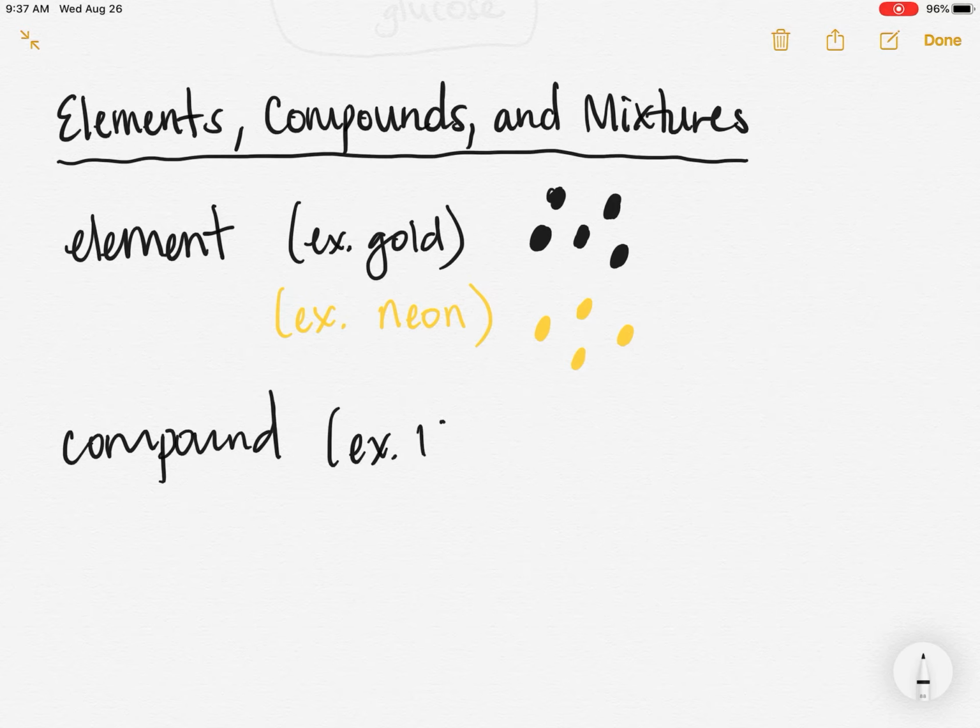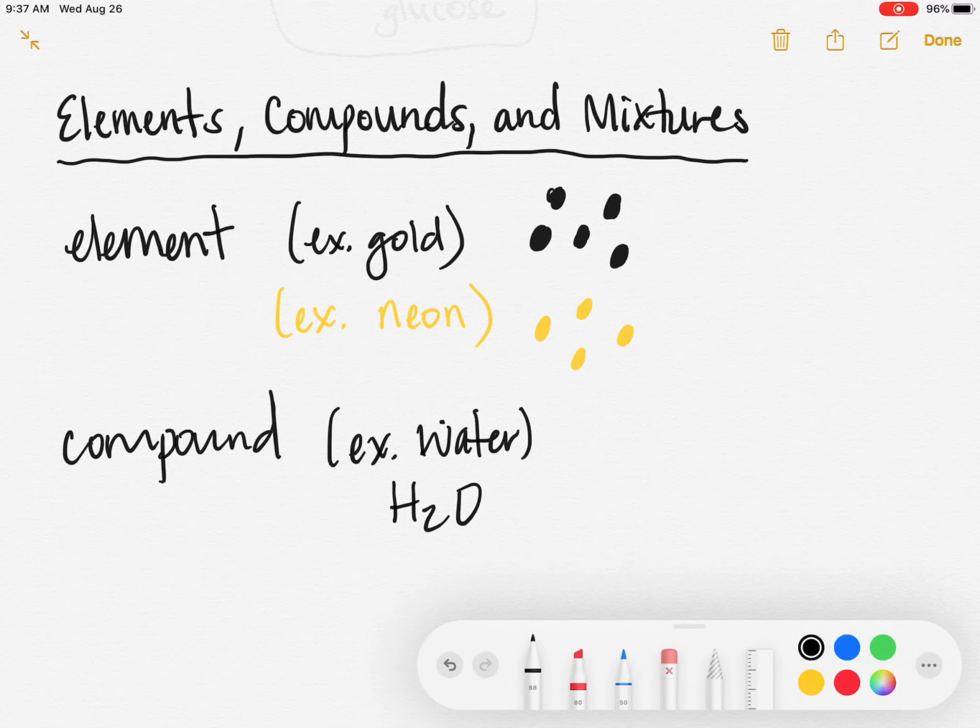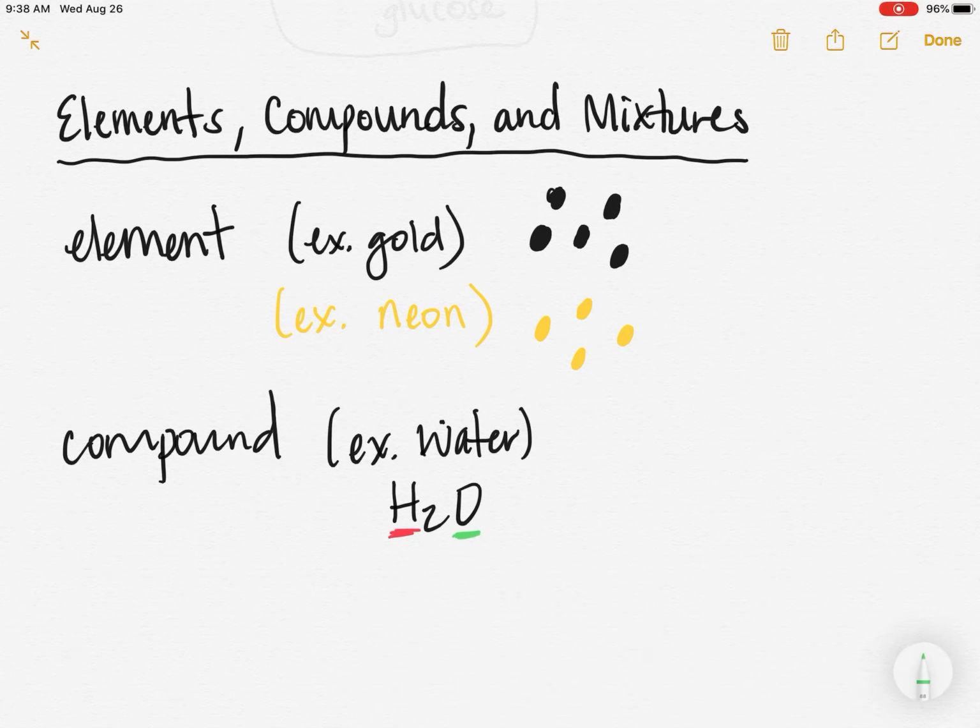So let's go to our famous water. Remember, water is H2O. Okay, so I need hydrogen and I need oxygen. So let's make hydrogen red and oxygen green. Like Christmas.